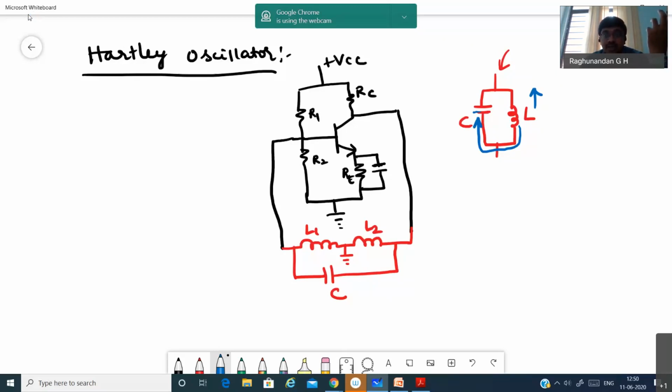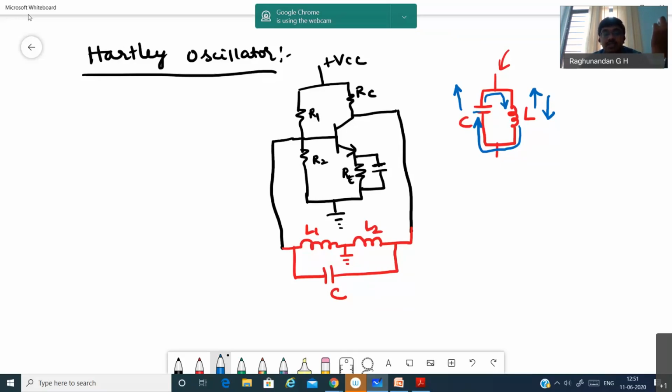So now this magnetic field is converted to electric field, and the capacitor is going to store the energy in the form of charges. So this capacitor will charge to its peak value. Again, when this capacitor charges to the peak value, the inductor goes to zero energy level. And we know the feature of a capacitor, that when it reaches the peak value, it automatically discharges. When it discharges, this inductor is again going to charge to the peak value. This charging and discharging process will keep on continuing.